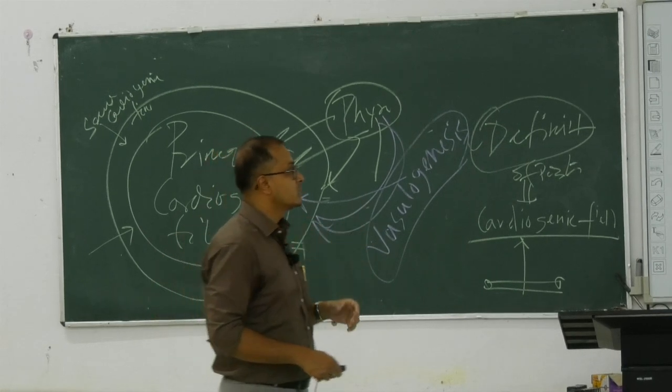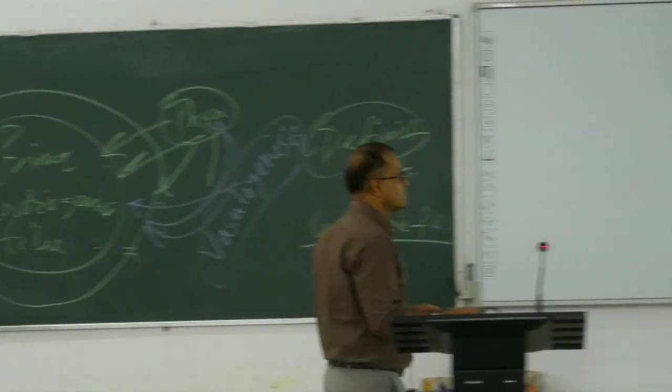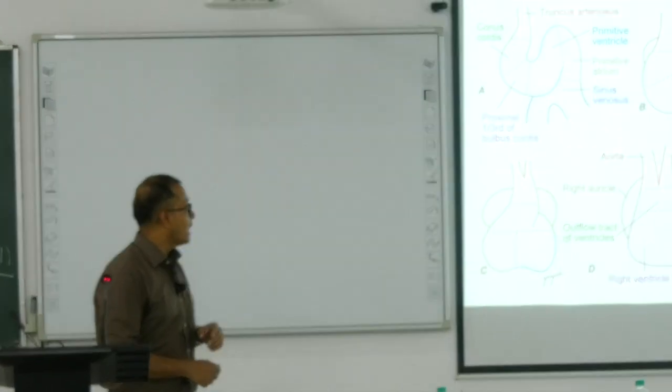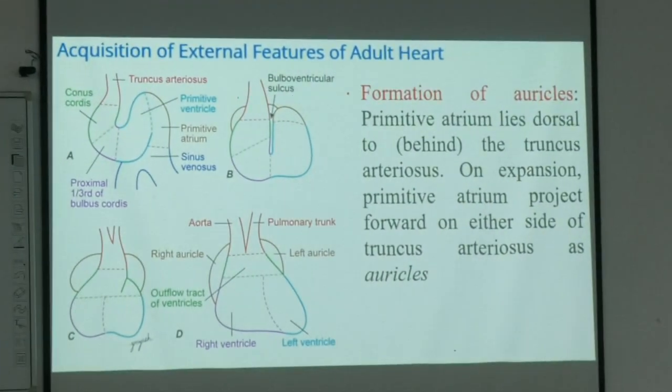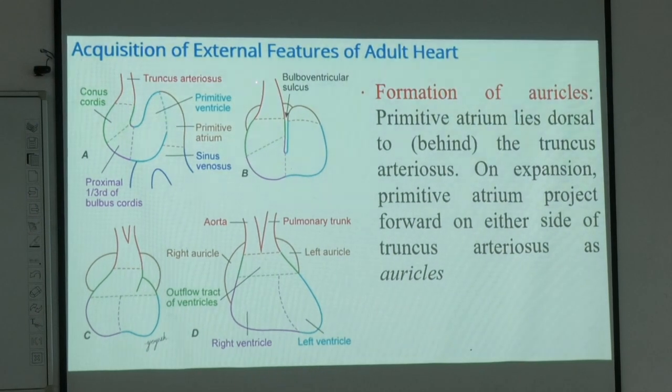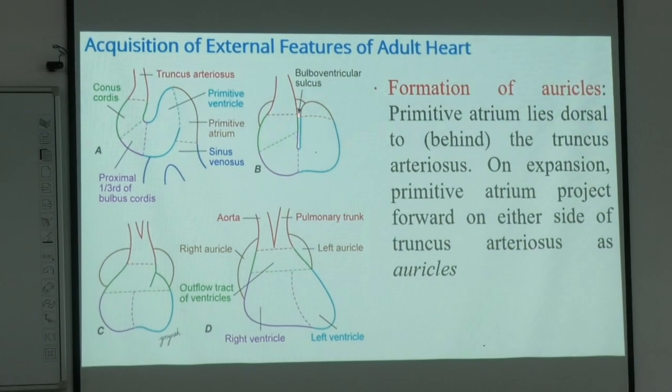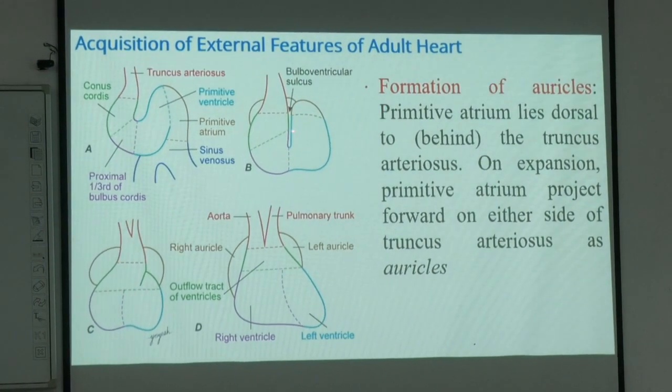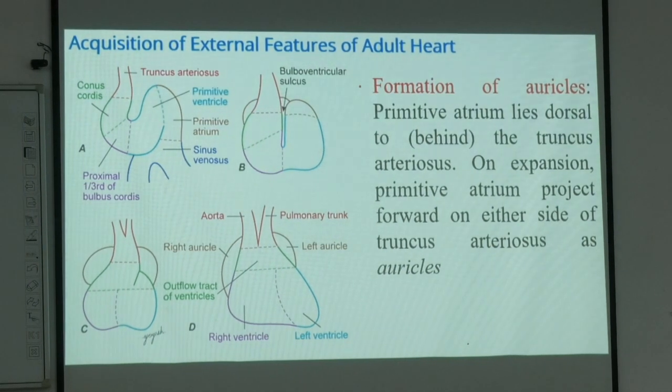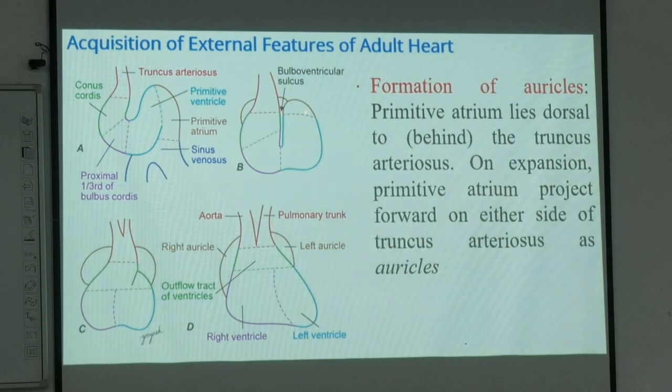Between the bulbous cordis and the primitive ventricle there is fusion, forming the bulboventricular loop, which makes a sulcus in between, known as the bulboventricular sulcus. This sulcus disappears completely, forming the right ventricle and left ventricle unpartitioned, with the outflow tract also unpartitioned at this point.